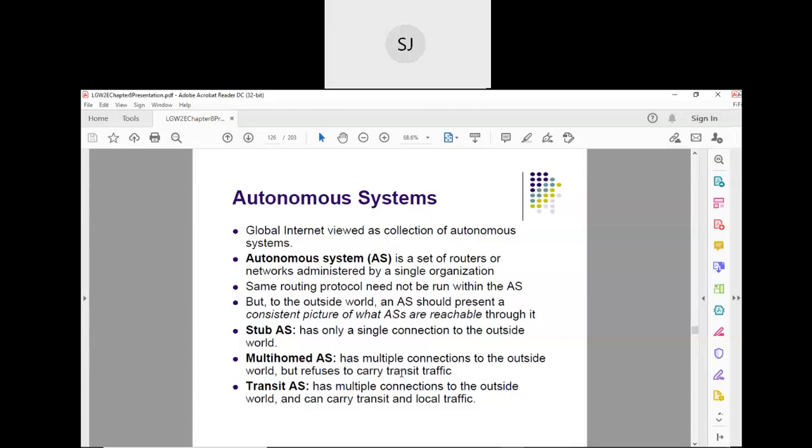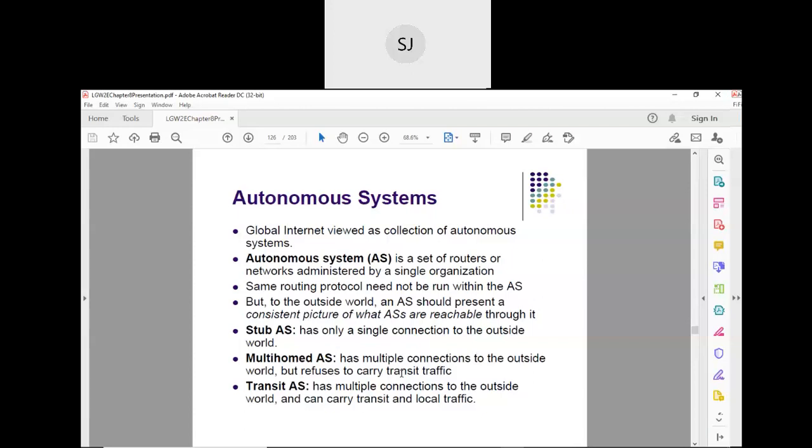If a host connected to autonomous system 2 wants to transmit data to another host connected to autonomous system 3 via autonomous system 1, then it rejects it, because it doesn't allow any transit traffic.